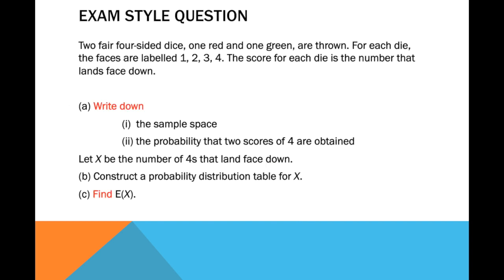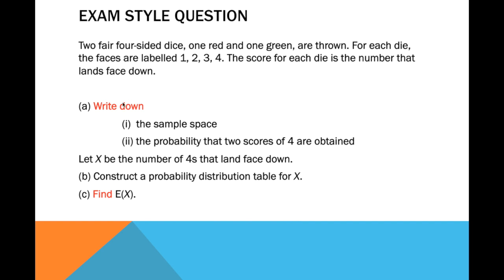Okay, now let's have an exam style question. This one is taken from a past year paper. Two fair four-sided dice, one red and one green, are thrown. For each die, the faces are labeled 1, 2, 3, 4. The score for each die is the number that lands face down. A: Write down the sample space, and the probability that two scores of 4 are obtained. Let X be the number of 4s that land face down. B: Construct a probability distribution table for X. Then find E of X.